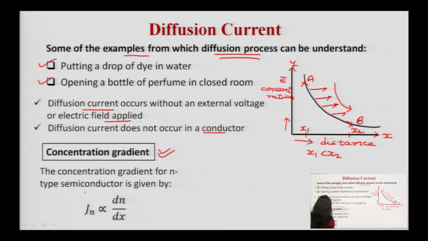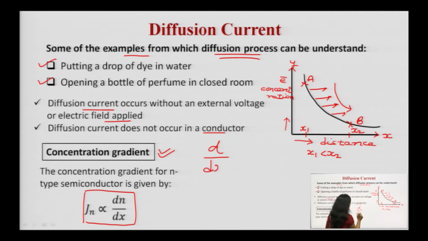So here concentration gradient can be written as what? Jn is directly proportional to dn/dx, the variation of electron concentration with respect to the distance. And see, there is a decrease. It means wherever required, you have to consider this minus sign as well.